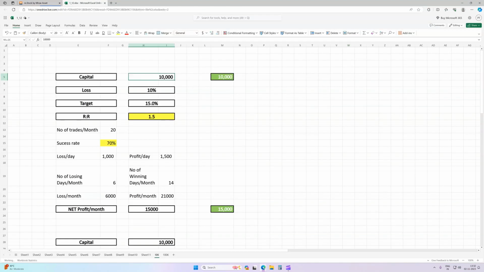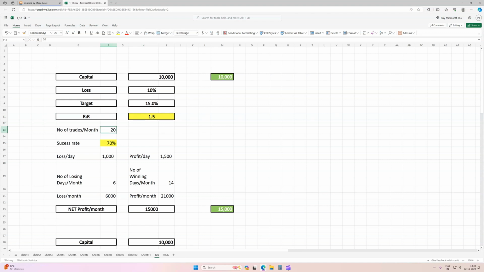As you see, the capital is 10,000 rupees, and this time we are focusing more on success rate and risk reward. Last time we were targeting around 10% of capital for the daily return. This time we are targeting 15%, and the stop loss would be 10% of the capital. So this reward, if we calculate, comes to 1 is to 1.5. I have just analyzed, by keeping these parameters the same, how the success rate impacts.